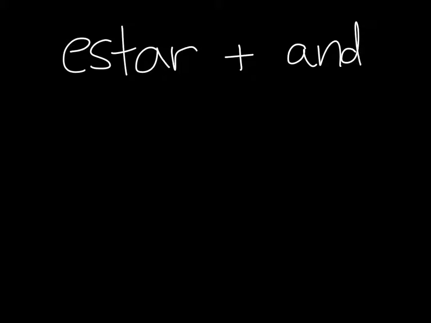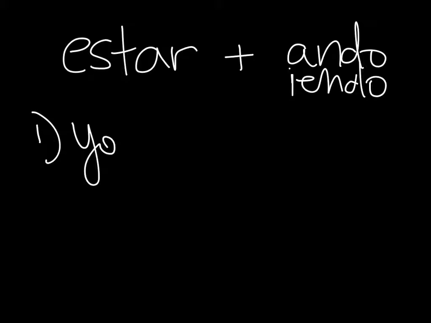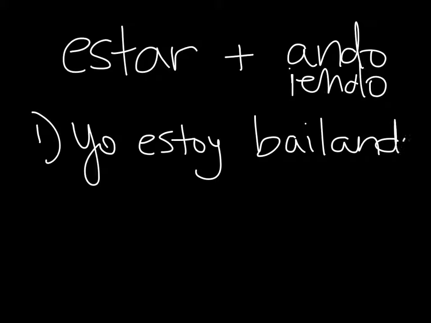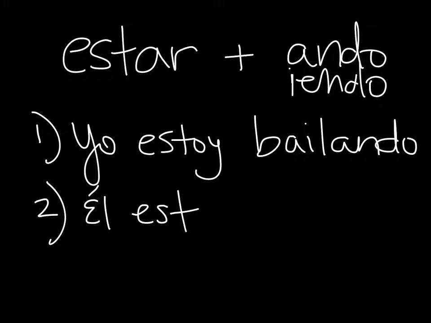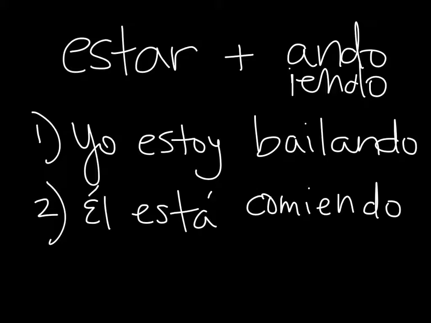So remember, this structure involves two verbs. We have estar, and then our verb with ando or yendo. Okay, so if I wanted to say, I am dancing, yo estoy, remember, bailar becomes bail, and I add ando. Yo estoy bailando. I am dancing. Or if I wanted to say, he is eating, él está, comer becomes com, and then add yendo for an ER verb. Él está comiendo. He is eating.